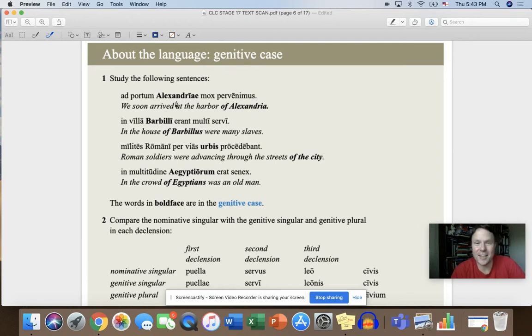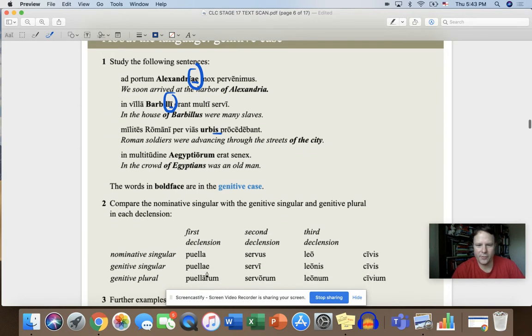Well, a couple more classical examples here. We have Alexandriae, so it's the harbor of Alexandria. It's not every harbor everywhere, it's the one of Alexandria. Or not every house in the world, it's the house of Barbalus. And here we have the streets, and it's not every street in the world, it's the streets of the city. So you can see this, AE, I, and then is. Now let's talk about these first two. So these are first declension and second declension, right? So down here, we have first declension and second declension.